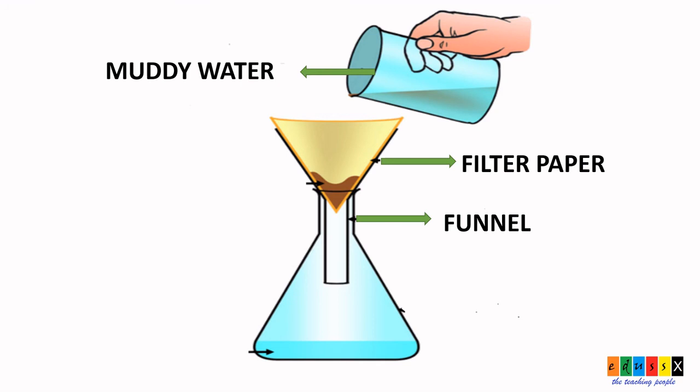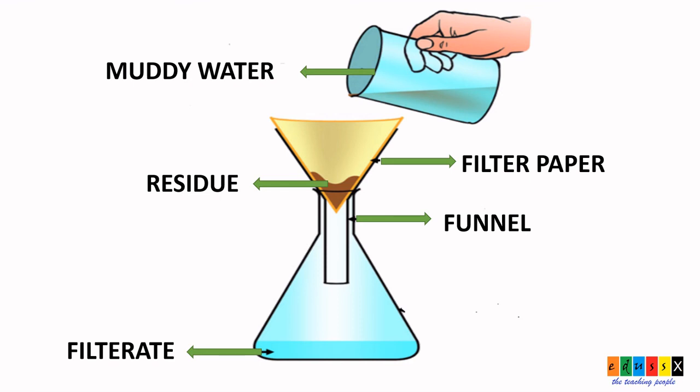Here, when we look at this picture, the liquid which passes through the filter and comes down is called the filtrate, and the insoluble component which is left behind on the filter paper is called the residue. This process is very easy and widely used in laboratories. This is also one kind of separation method, that is filtering using filter paper.